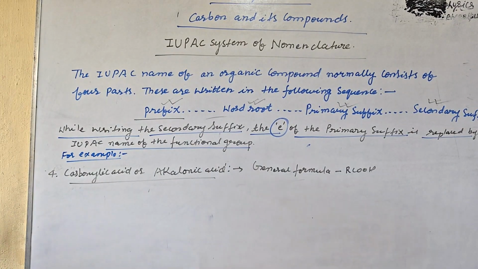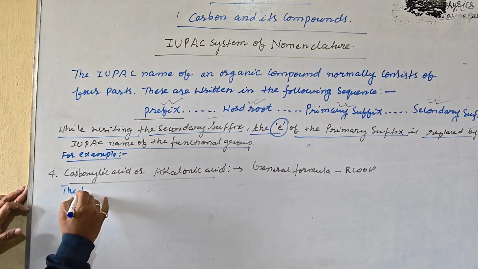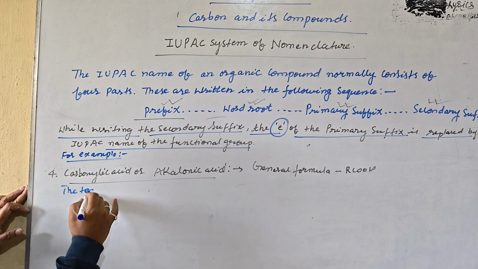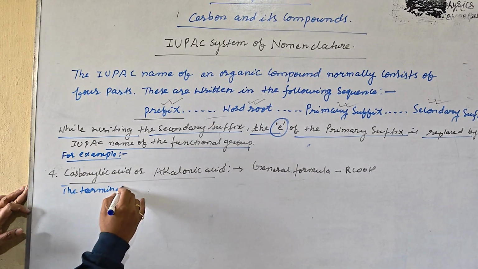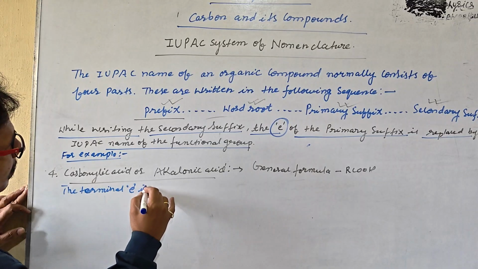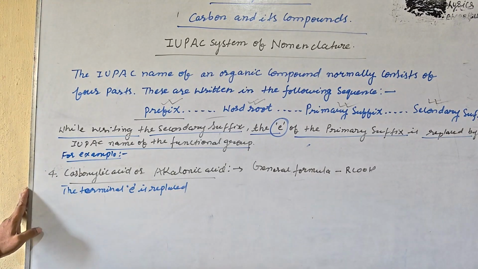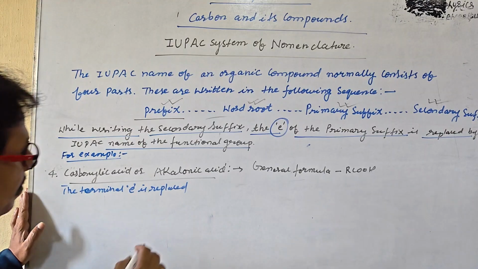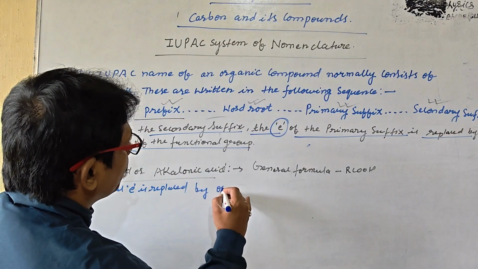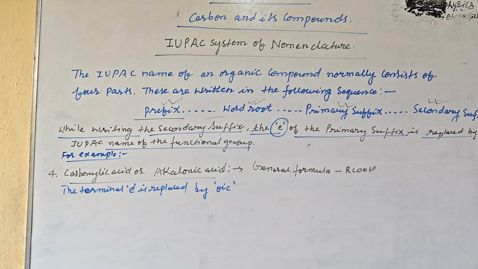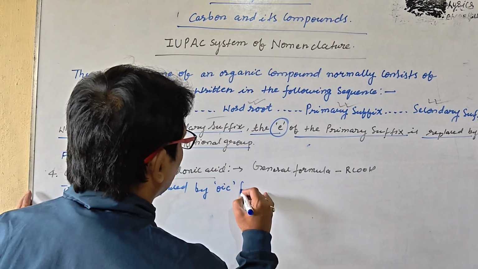The terminal E is replaced by OIC, followed by the word acid.